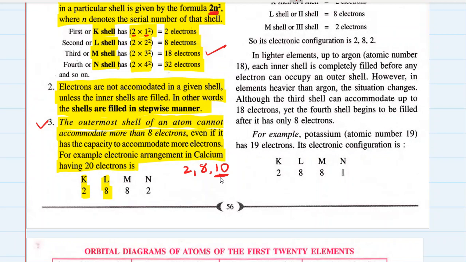So how many maximum electrons can an outermost shell have? It can have a maximum of 8 electrons. So I will do a little rearrangement and put 8 electrons in the outermost shell. But wait, I have 20 electrons in the atom of calcium. I have filled 2 electrons in the first shell, 8 in the second, and 8 in the third shell, which was originally the outermost shell. So I have already filled 18 electrons. How many electrons are left to be filled? 2 electrons.